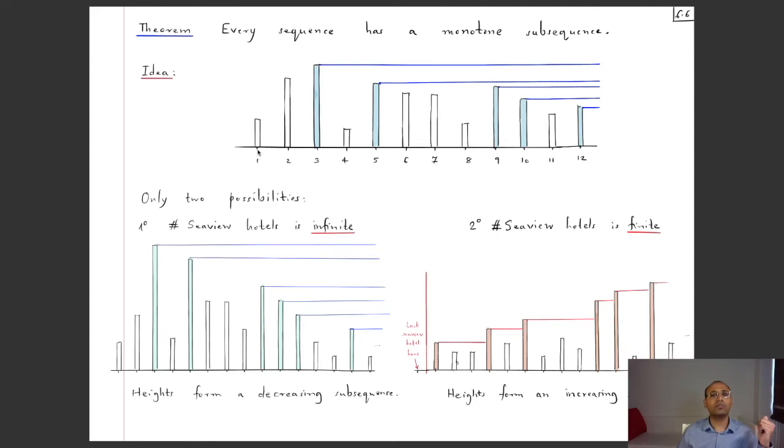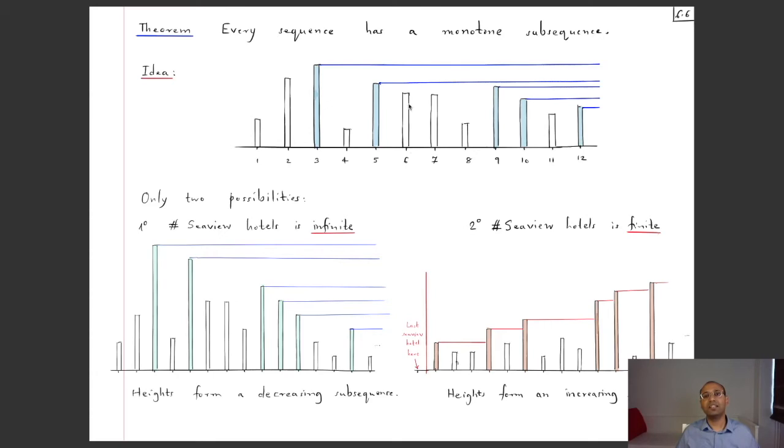For example, this first hotel is not a sea view hotel, because if you go on the top floor, there is this second hotel which is blocking the view. The second hotel also does not have the sea view property, because from the top floor you cannot view the sea, because there is this third hotel which is obstructing the view. Now suppose the third hotel has this height and all the subsequent hotels have smaller height. Then from the top floor you can view the sea. There is nothing obstructing it because all the subsequent hotels have smaller height. Similarly, the fourth hotel is not a sea view hotel because this fifth hotel is blocking the view. The fifth hotel seems to be a sea view hotel because from the top floor you can view the sea, provided that all the subsequent hotels have smaller height.